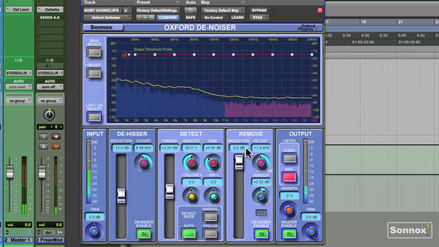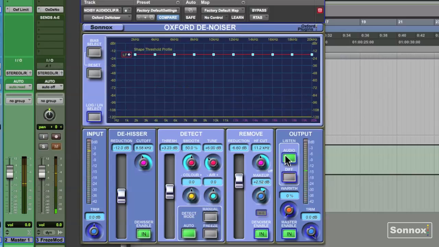This helps you make additional adjustments in the process. Just switch back to audio to listen to the denoised signal.